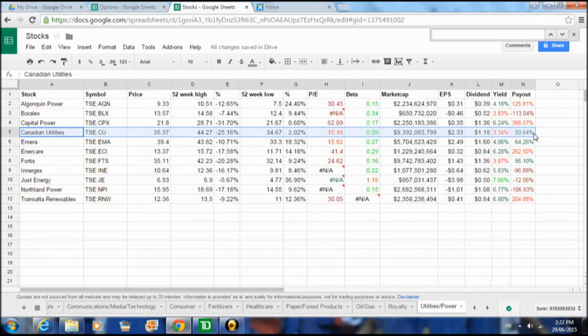However, we have many issues right now. As you know, we've got Greece, US Fed rate hikes, China, all kinds of unknowns that could affect markets significantly. CU in particular has been hit fundamentally because of the prospective interest rate hikes. However, we think that in Canada, rate increases are not on the immediate horizon, and returning to a normal rate environment is going to be a long, gradual process. So we're not too worried about Canadian Utilities having much downside from here, but we do see some potential upside.